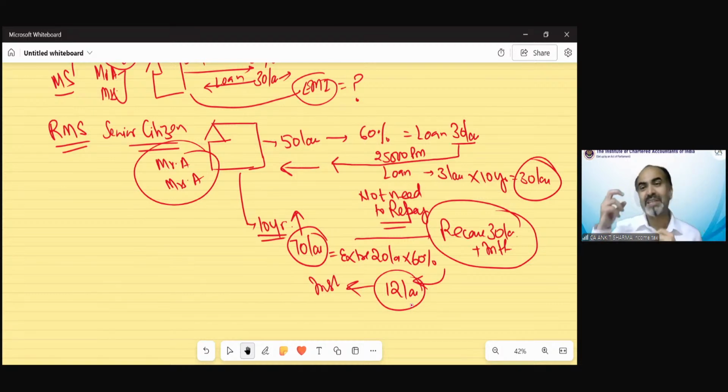Just understand the concept of mortgage, and then you can see the reverse mortgage is exactly the opposite thing: you will get the money, the loan, in installments, and now the repayment would be in one shot. So in a normal case, you get the loan at one time and you need to repay it on a monthly basis. Now this is a reverse case. You will get the loan in equal monthly installments. You need to repay it in one lump sum.